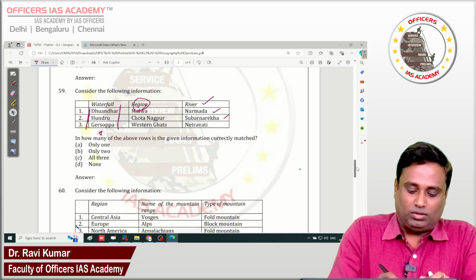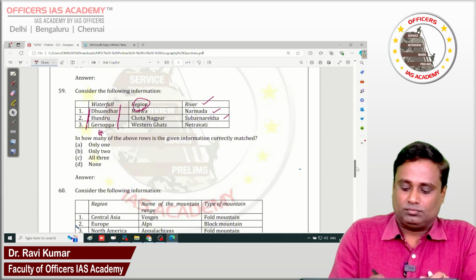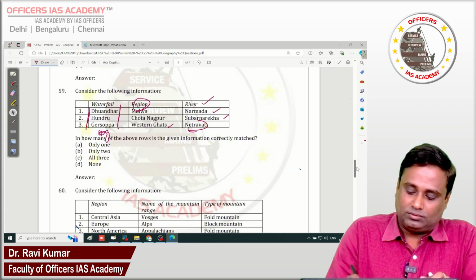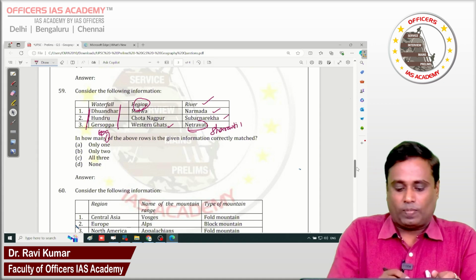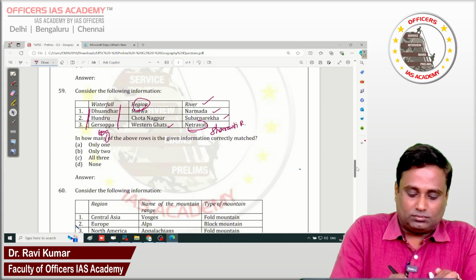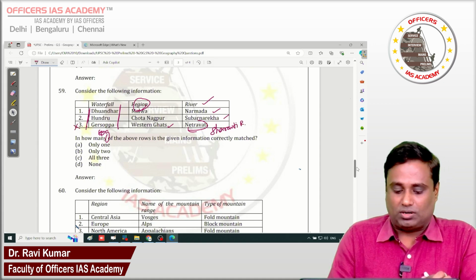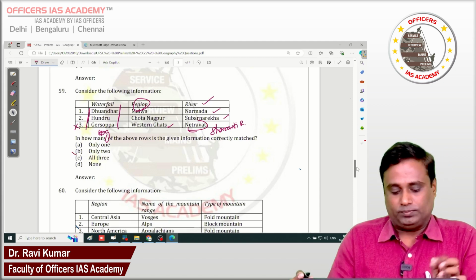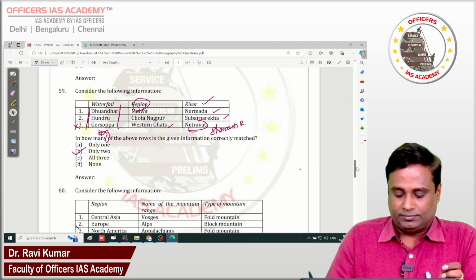So Jog Falls, it is in the Western Ghats, but it's not on the Netravati, it is on the Sharavati river. So the third statement is wrong. Third is not matching properly. So the answer will be only 2. So B will be the right answer.